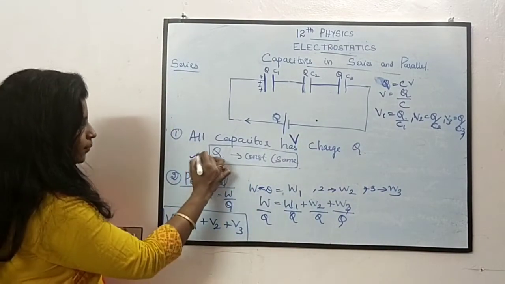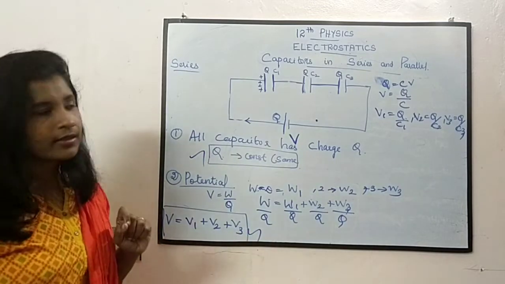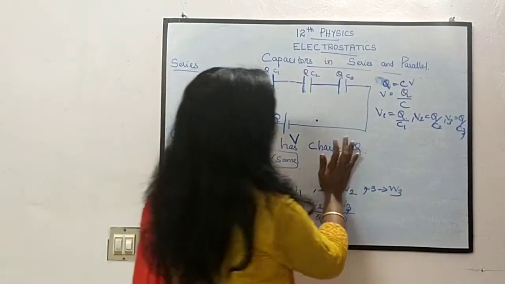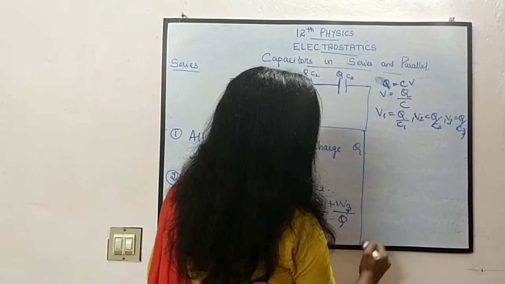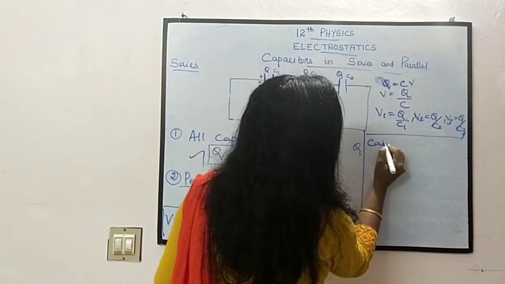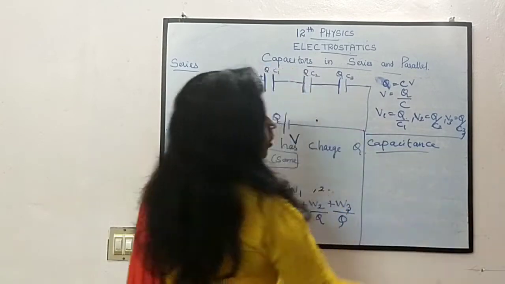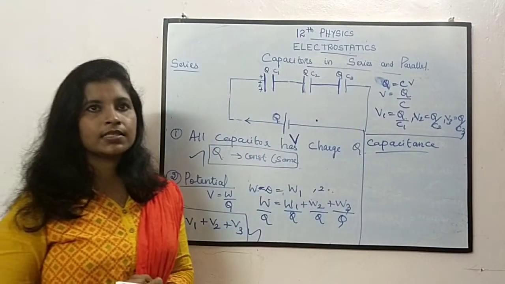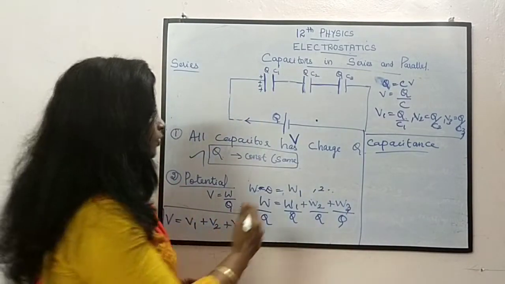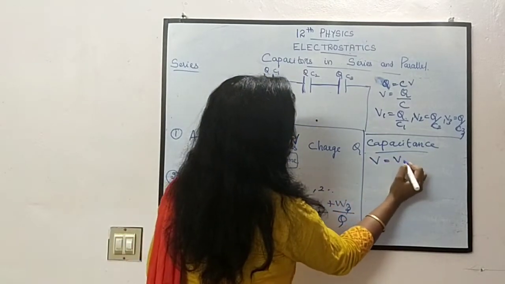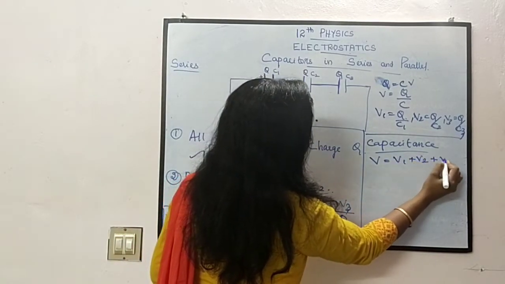Okay, now the third point comes to capacitance. These two points are very important. Then the third point is the capacitance of the capacitor. So what is capacitance? Here we know V is equal to V1 plus V2 plus V3.